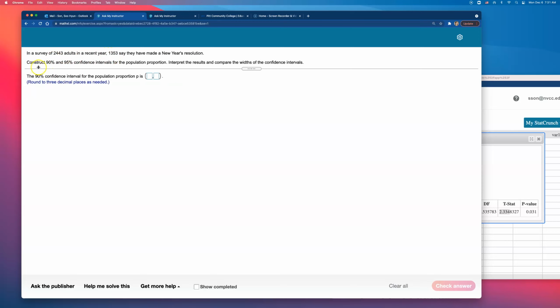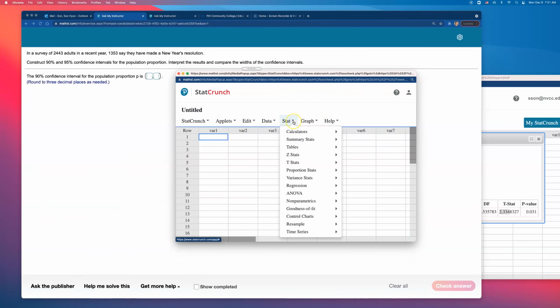All right, so it says construct a 90% and 95% confidence interval for the population proportion. I'm going to go ahead and just make the first one because the second one is super easy. It's just the same, you just have to change the level, okay? So like I said, I'm opening up proportion stat because we're working with the proportion of people who made New Year's resolutions. So go to stat, go down to proportion stat, and this is one sample, right?